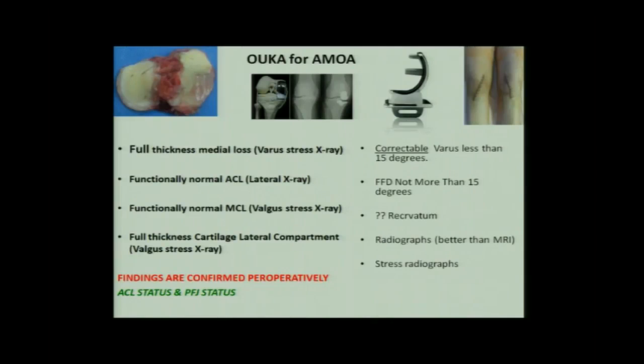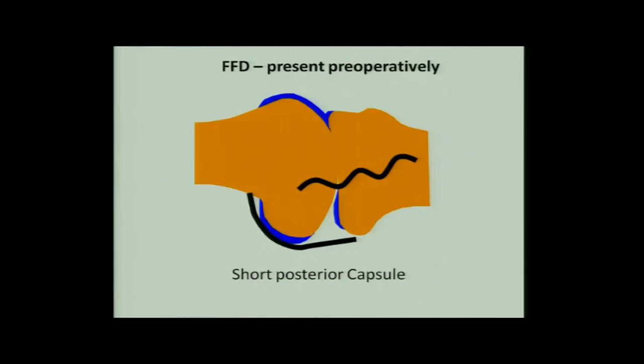Again, we keep emphasizing on these things, and I'm going to repeat it again for emphasizing it. Full thickness medial cartilage loss, bone on bone, lateral compartment okay, ACL okay, medial collateral ligament okay, go ahead with unicondylar knee arthroplasty. Now, the beauty of unicondylar is that because we are not touching the posterior capsule, even if